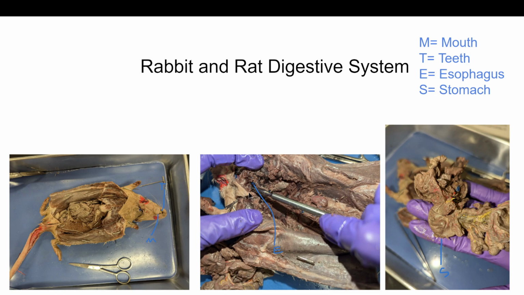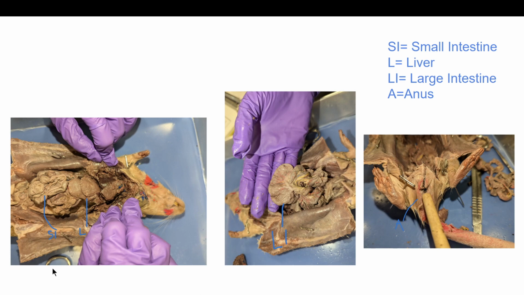The food would then be brought down through the esophagus and into the stomach, where it would then be further mechanically and chemically digested. Once done, it will then pass into the small intestine where the food is chemically digested and absorbed. Digestive glands such as the liver and pancreas also help break down food by secreting digestive liquids. Undigested material will then travel through the large intestine and out of the anus.